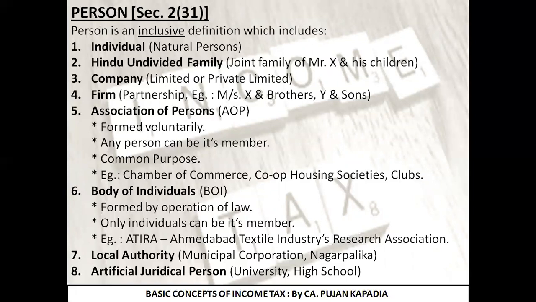What basically the paper style for this question is going to be, you will be given the name of 5 to 6 items. You need to classify those items as falling under which category of person. You can well see on your screen, I have given 8 different categories of person. What you need to do is identify that a particular item is falling under which of these 8 categories.